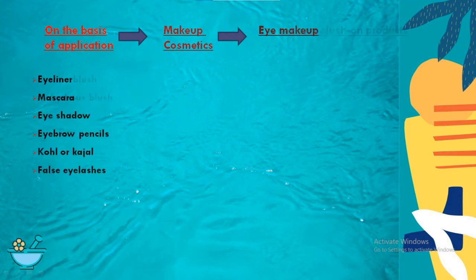And now we are going to discuss my favorite topic, and personally my favorite cosmetics: eyeliner, mascara, eyeshadows, eyebrow pencils and false eyelashes. Eye makeup is very popular, and the most favorite cosmetic products belong to this category.